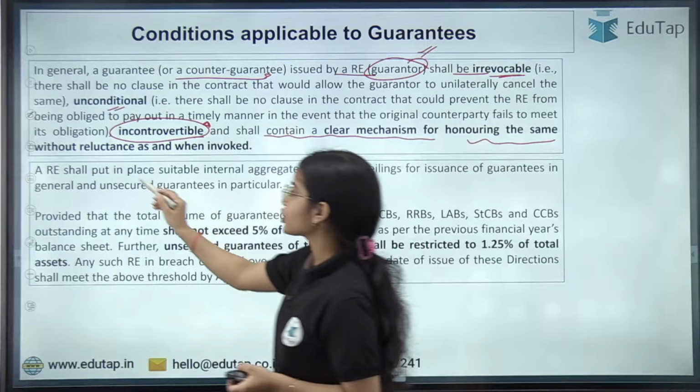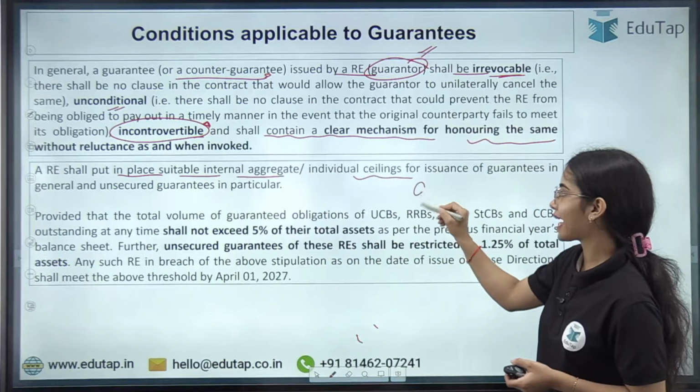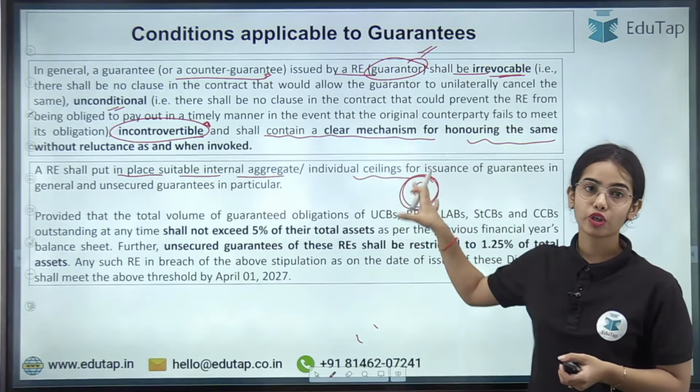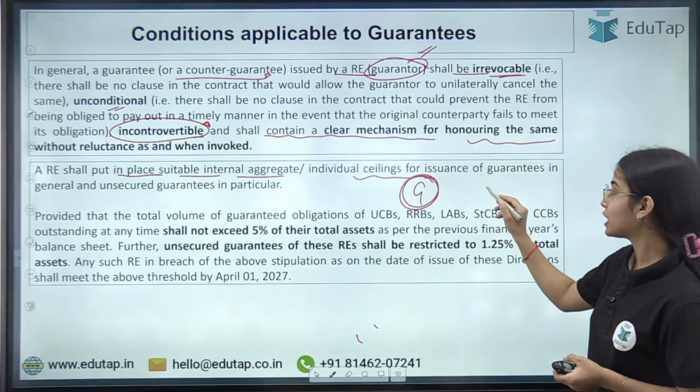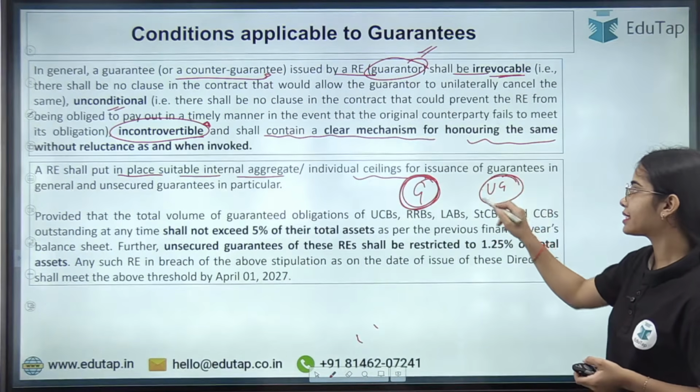A regulated entity shall put in place suitable internal, aggregate or individual ceilings on the guarantee, the total amount of the guarantee or total percentage of the guarantee, as well as on the unsecured guarantees. So, some guarantees are secured, some guarantees are unsecured.